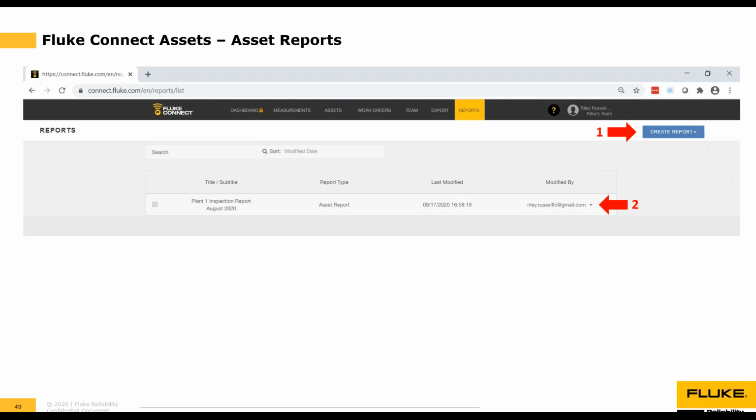Next, we've got reports. So in the Fluke Connect web software, you would click on the reports tab. You can click the create report option and select the asset reports. And here you could generate a specific report by asset. You can see here it's got the date and time stamp and the username of the person that created it. You could download that report as a PDF file and email that report to people within your organization or outside your organization.